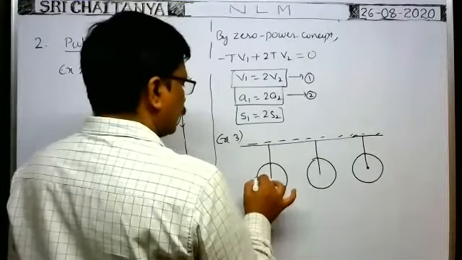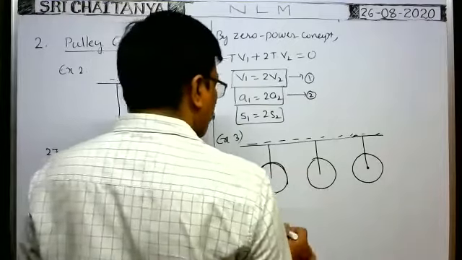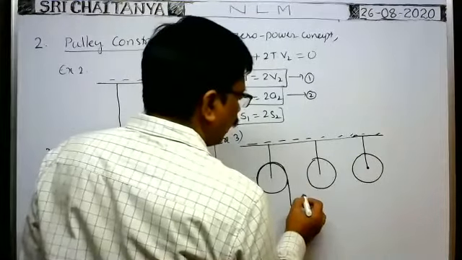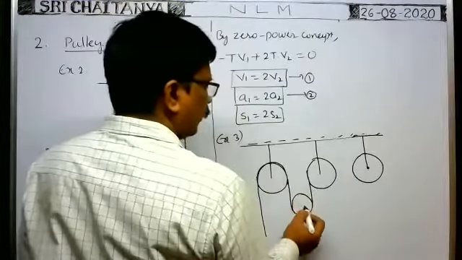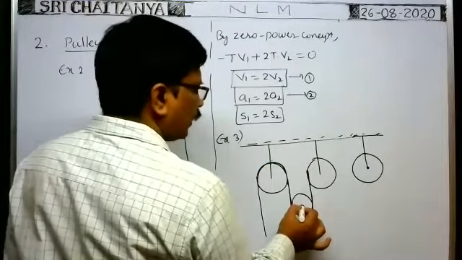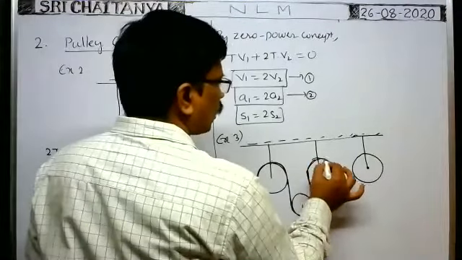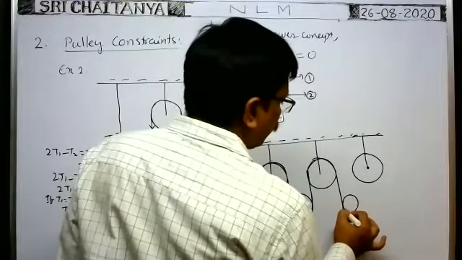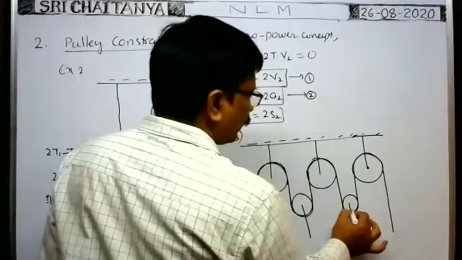Okay. One string is passed over this pulley. And here it is passed through another small pulley like this. Here this string is passed over another pulley like this. And here one string is fixed to the pulley like this. Here this string is passed over the pulley, and then it is passed through another pulley kept here, and passed over the other pulley. And here the string is passed over the pulley like this. This pulley is also connected to a string.